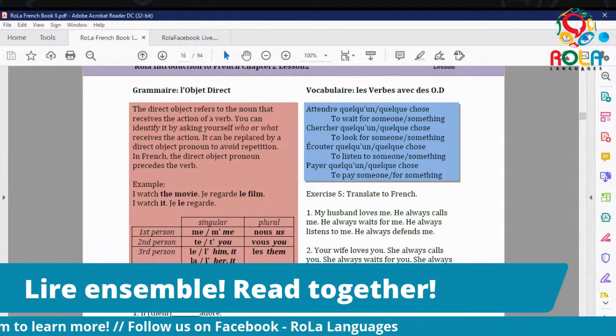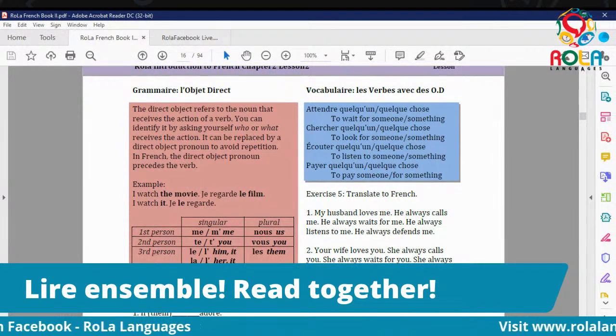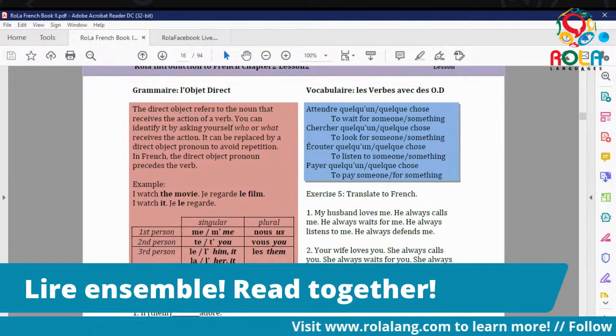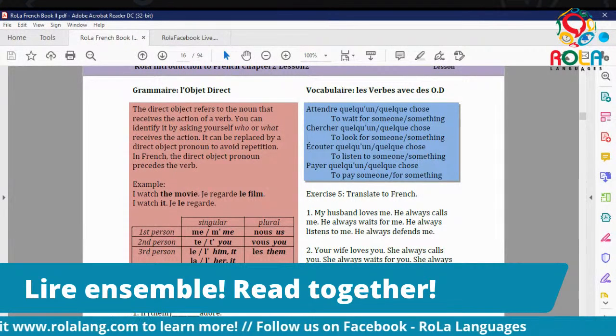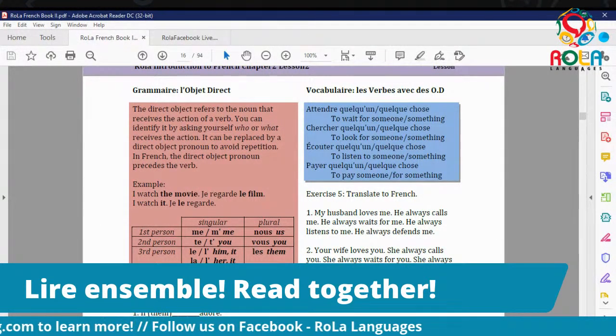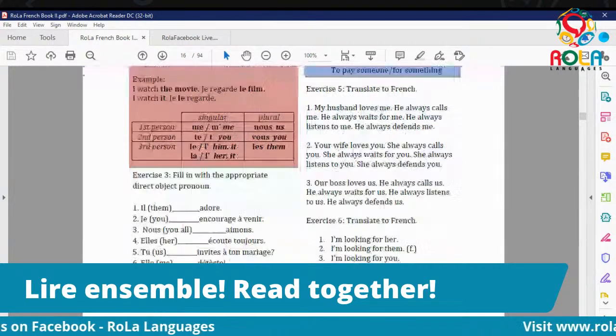Second person singular, te or t apostrophe. Third person masculine, le or l apostrophe. Third feminine is la or l apostrophe. First person plural is nous. Second person plural is vous. Third person plural is les. So keeping that in mind, let's do this exercise down here.